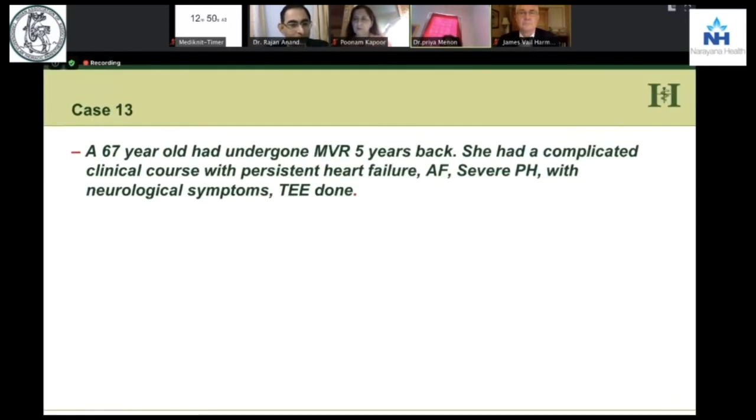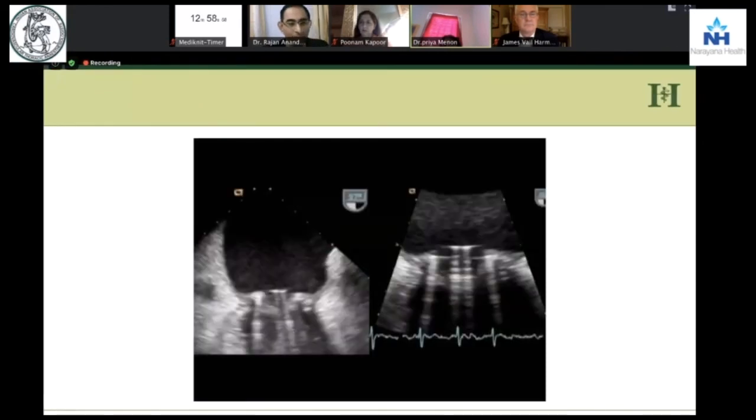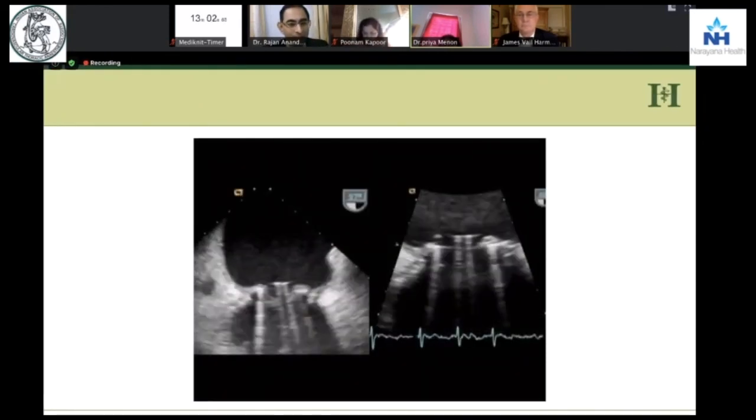Next case, patient had a mitral valve replacement 5 years back, now in persistent heart failure, severe pulmonary hypertension. We look at this, the same, pannus, anticoagulation not proper.